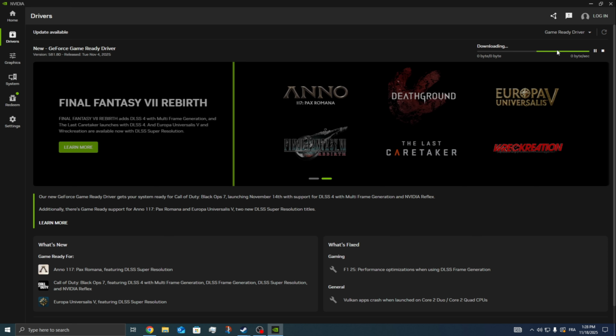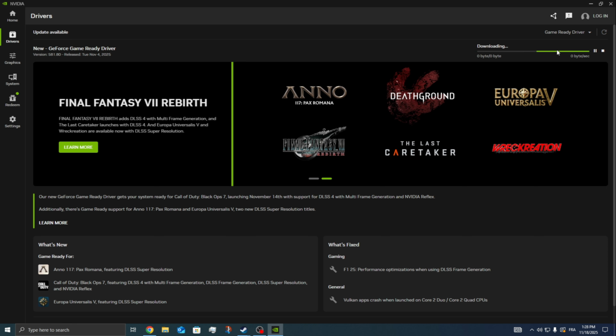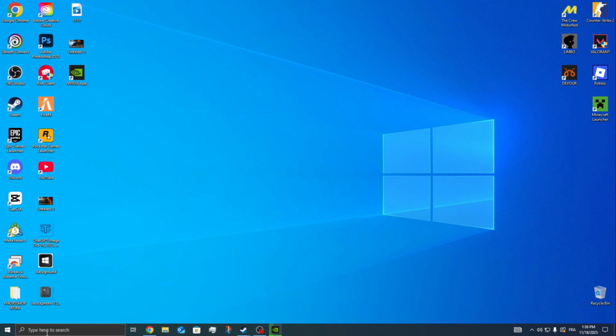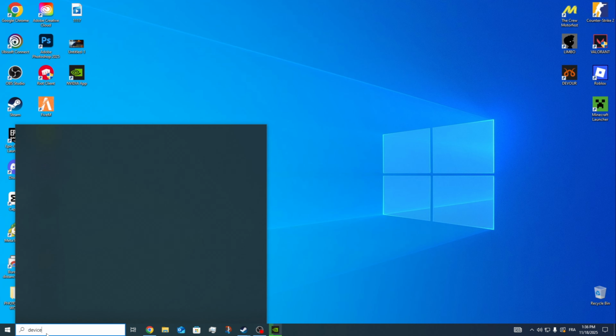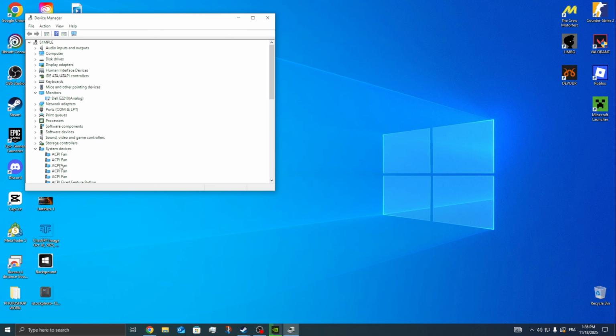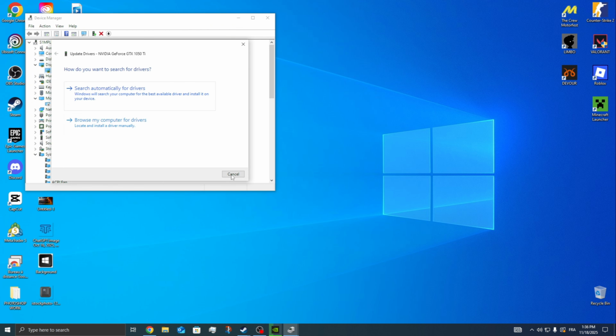And if you have an integrated GPU, you can right-click on the Start button, open the search bar and go to Device Manager. And from here, expand the display adapters, right-click and click on Update Driver from here, and then search automatically.